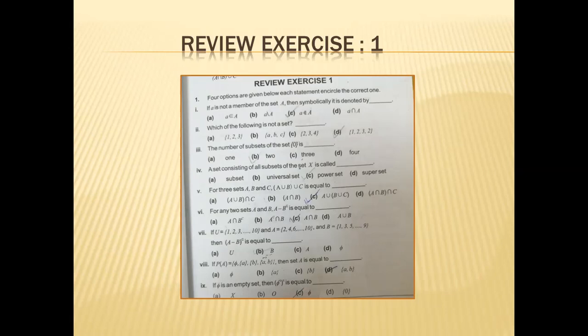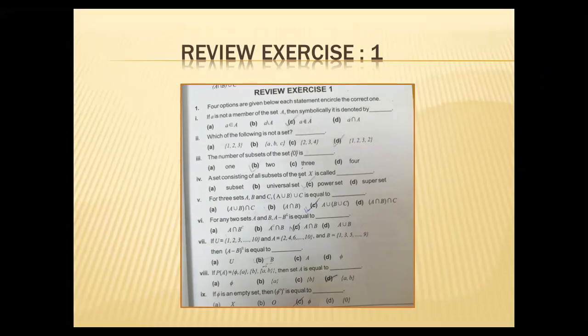Seventh part is if U is equal to 1, 2, 3 till 10 and A is 2, 4, 6 till 10 and B is 1, 3, 5 till 9. B is odd numbers, A is even numbers and the universal set is 1 to 10. Then A minus B whole complement is equal to set B. You will calculate this. First you find A minus B and then take the complement. You see that your answer will become equal to set B.